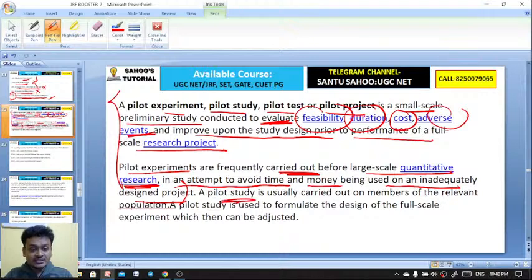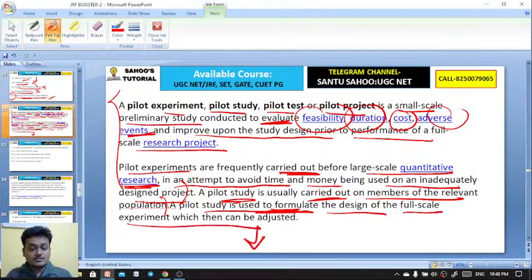A pilot study is usually carried out on members of the relevant population. A pilot study is used to formulate the design of a full-scale experiment, which then can be adjusted.